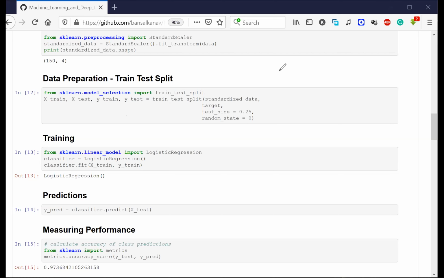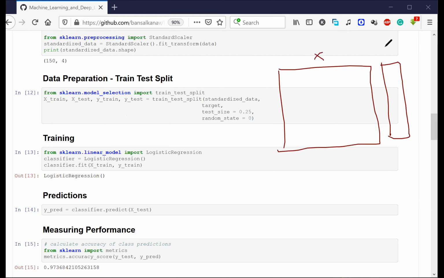Now let's see how to train the model. First, there is one thing that I missed here. We were having X and we were having Y, right? X is input and Y is output. Can anyone tell me what the columns in input are? Sepal length, sepal width, petal length, petal width. And in the output it was species, right? Yes, correct.